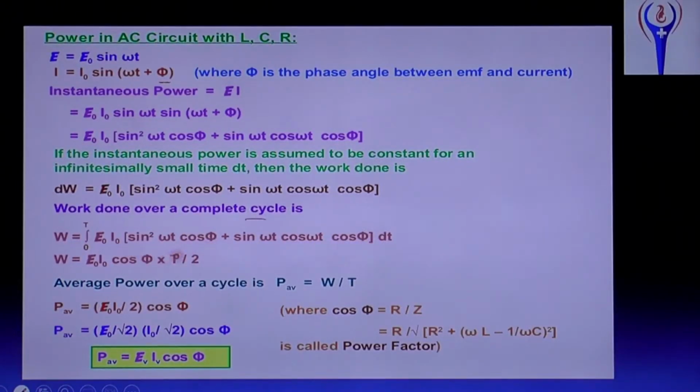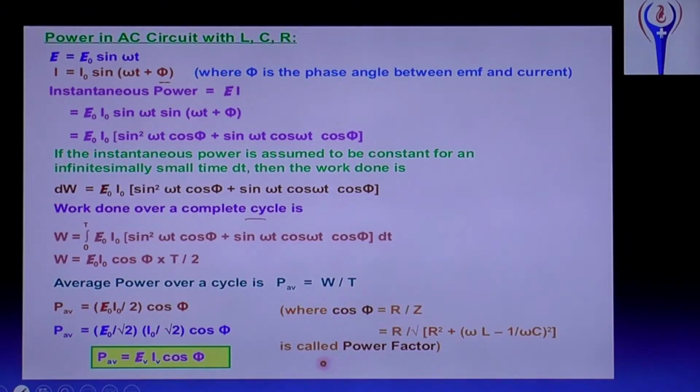If we integrate and simplify, we get W equal to E naught I naught cos phi into T by 2. And average power over a cycle, P average equal to work done by time. Substituting, P average equal to E naught I naught by 2 into cos phi, and here cos phi equal to R by Z.